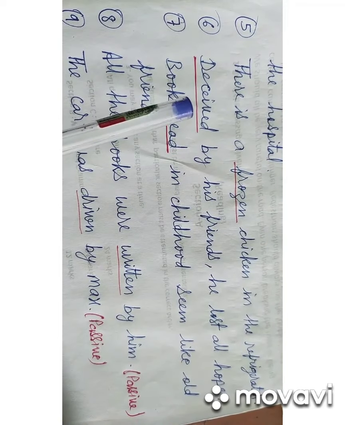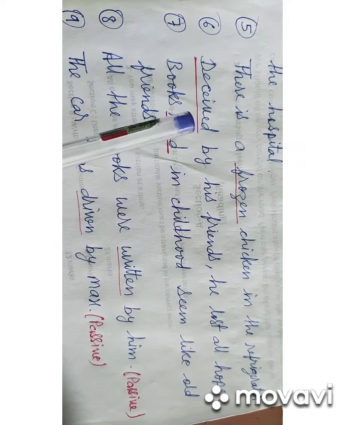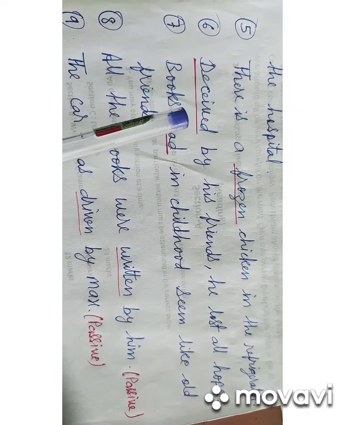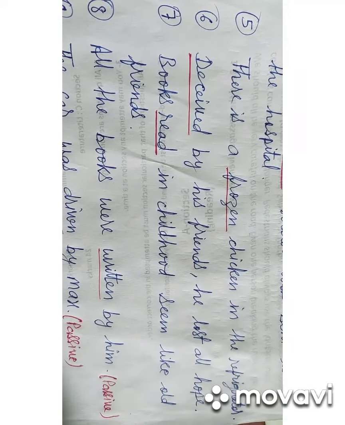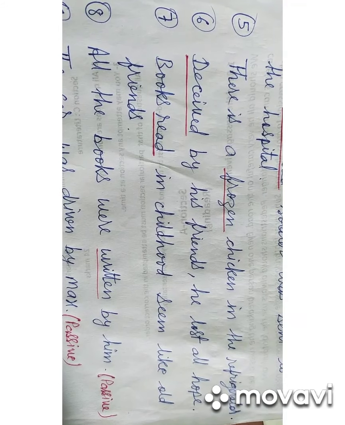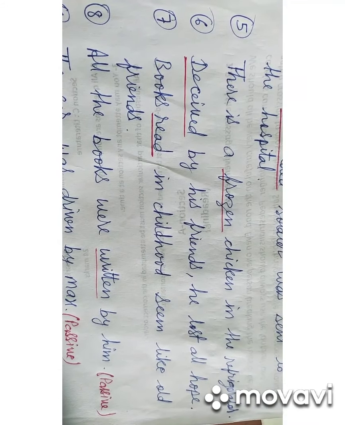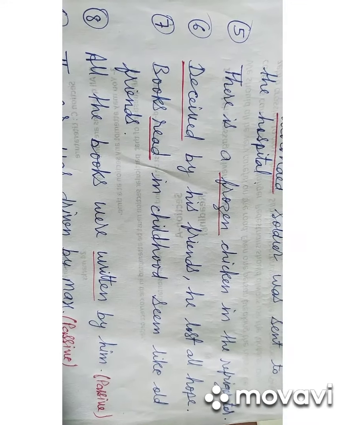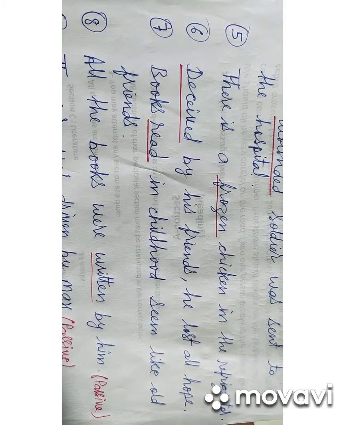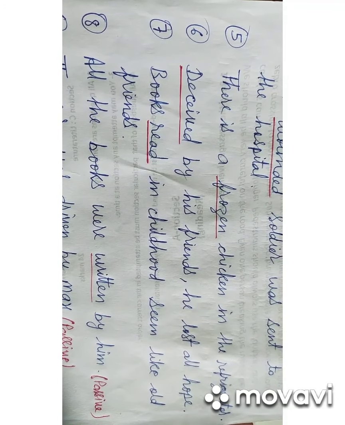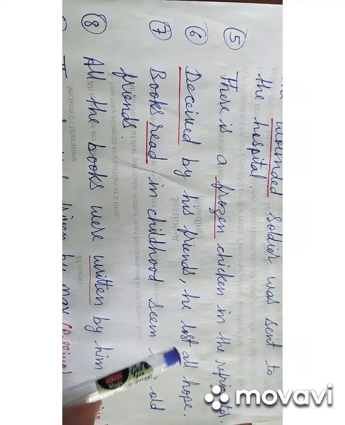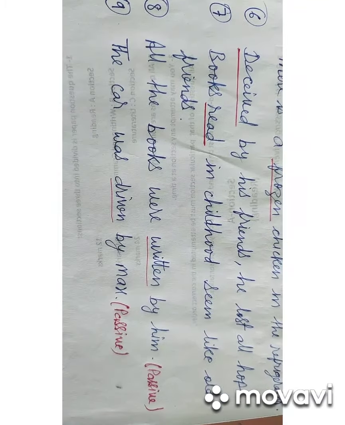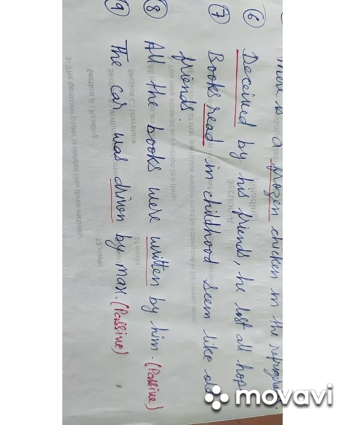The word deceived is in the verb third form and it is the past participle acting as an adjective. Deceived means धोखा खाया हुआ and lost is the verb second form. Deceived is the verb third form and it is the past participle, and this sentence is simple past. Let us see the seventh example.